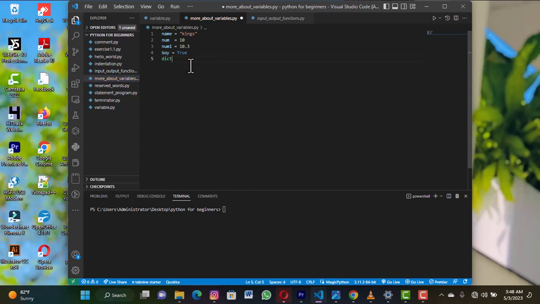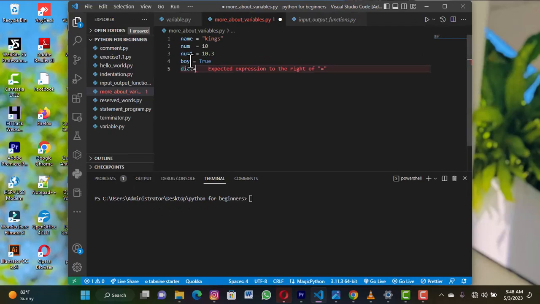Then the dictionary is like a set. We'll discuss more about that. This is how the dictionary looks like. We'll be talking much about this one subsequently, but not in this class.